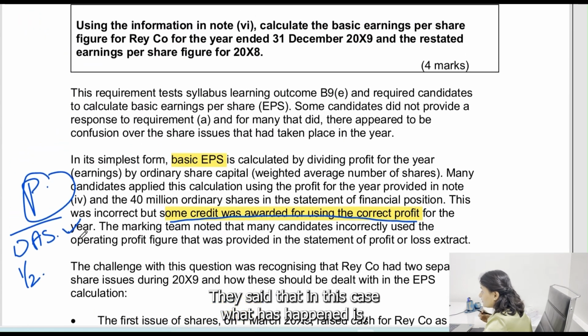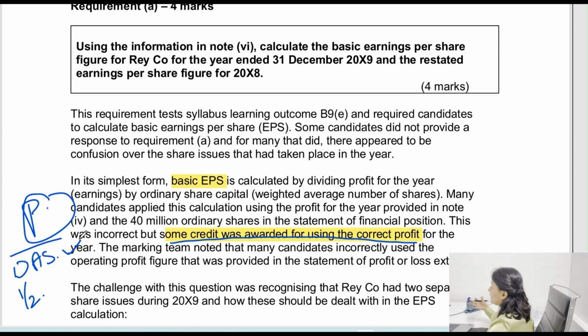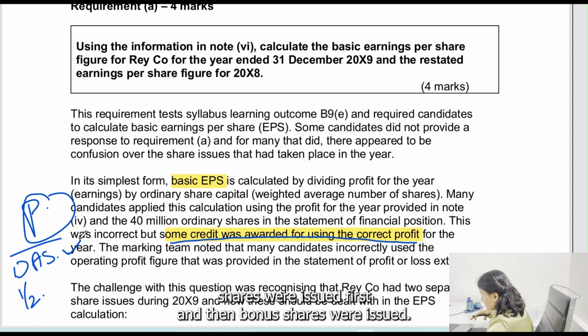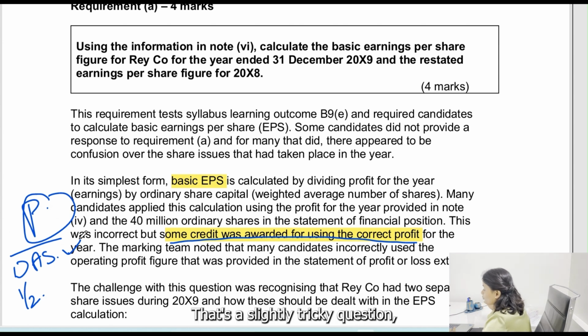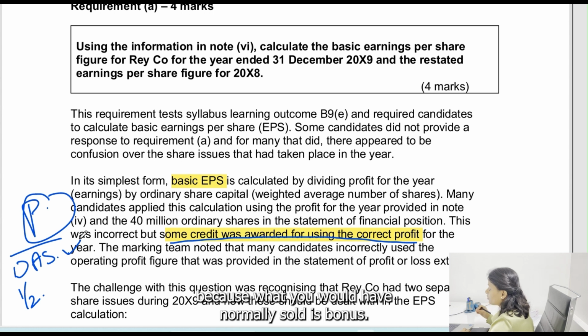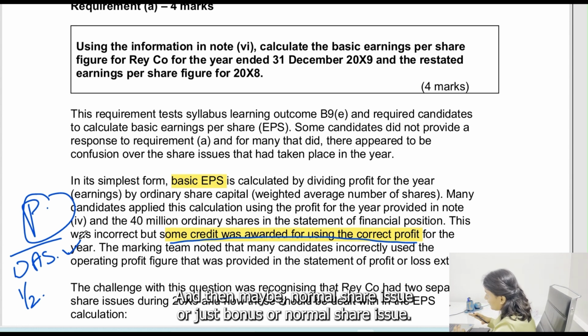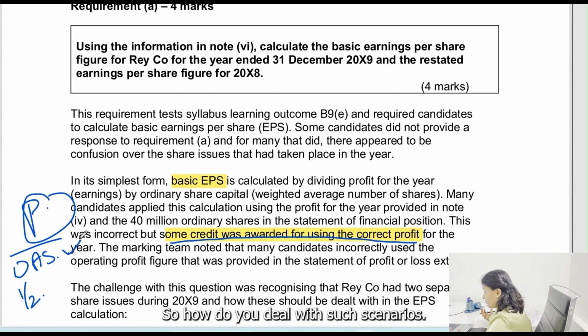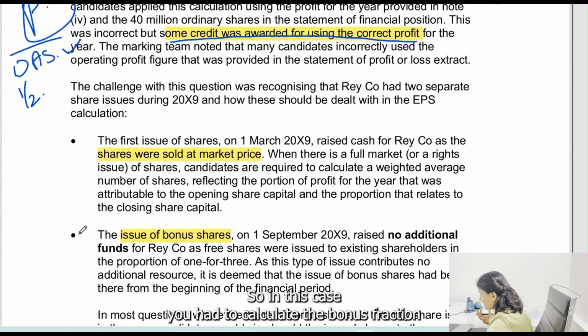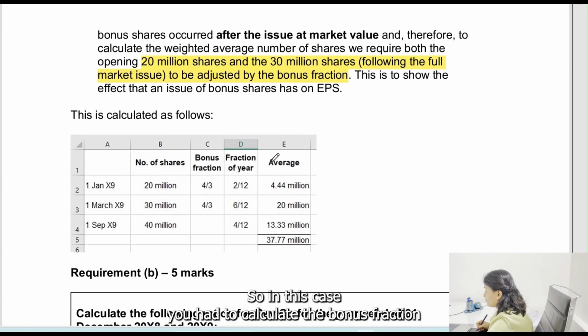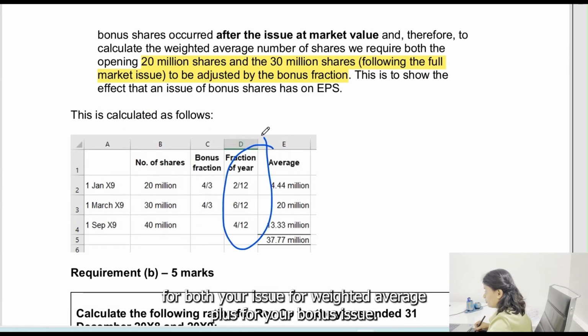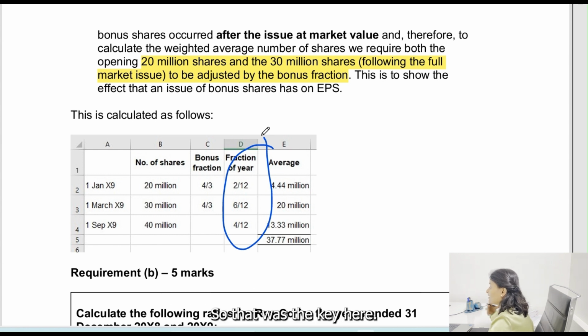They said that in this case shares were issued first and then bonus shares were issued. So it's a slightly tricky question, because what you would normally have solved is a bonus and then maybe a normal share issue, or just a bonus or normal share issue. So how do you deal with such scenarios? In this case, you had to calculate the bonus fraction for both your issue, for weighted average, plus for your bonus issue. That was the key here, and that was the tricky part.